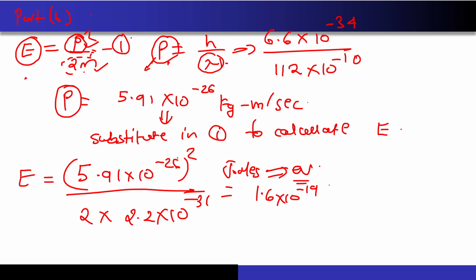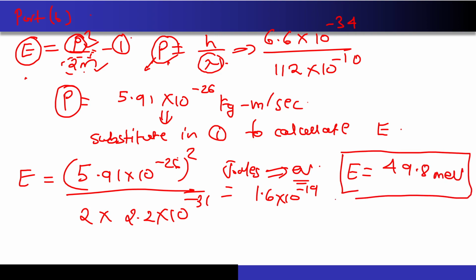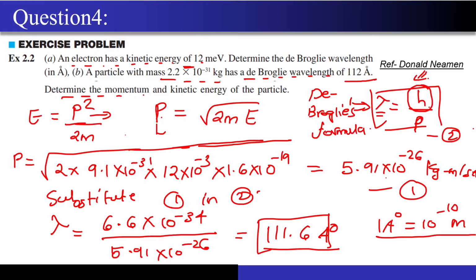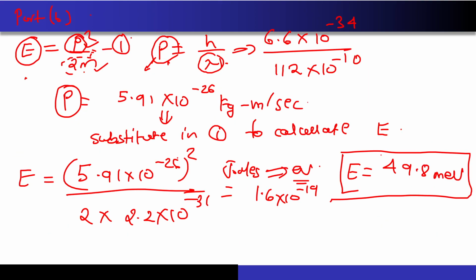Once you do that, you will get the value of energy as something around 49.8 milli-electron volt. Correct? So what was the last time the energy of the electron came? It came around 12 milli-electron volt, and this time for this particle it came around 49.8.